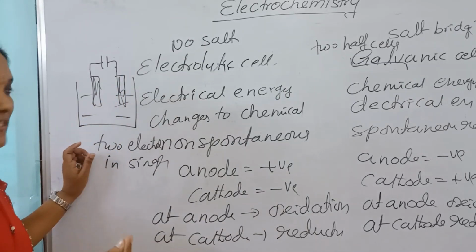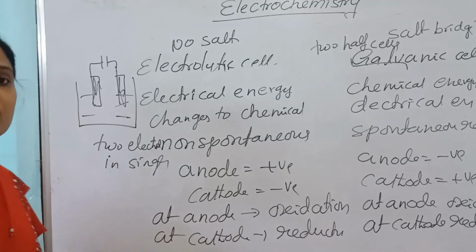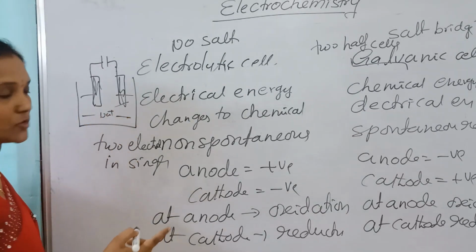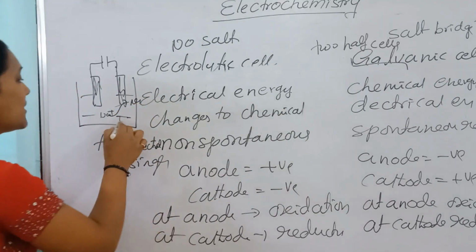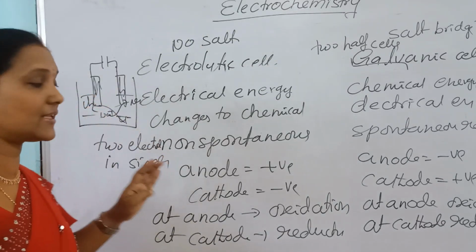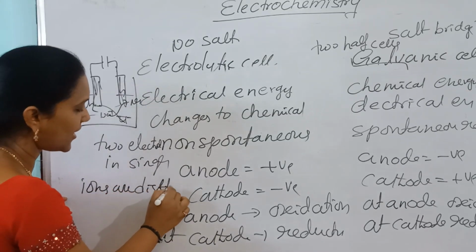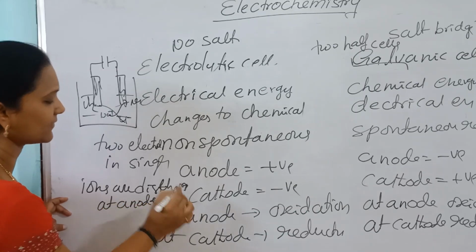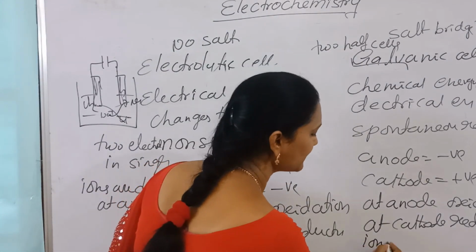Now here reaction takes place. After this reduction and oxidation, are ions discharged at anode or cathode? Here, Na+ changes to Na. Ions are discharged at cathode. Cl- changes to Cl2. Ions are discharged at anode. Nothing but in the electrolytic cell, ions are discharged at anode and cathode.